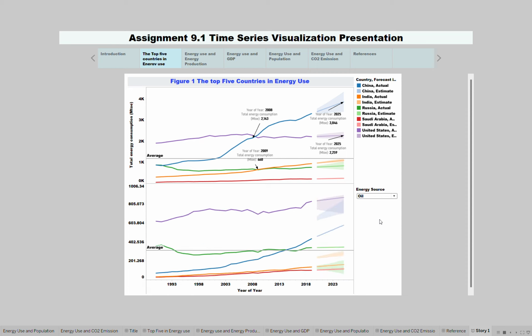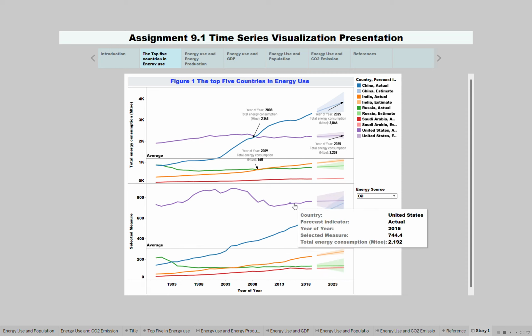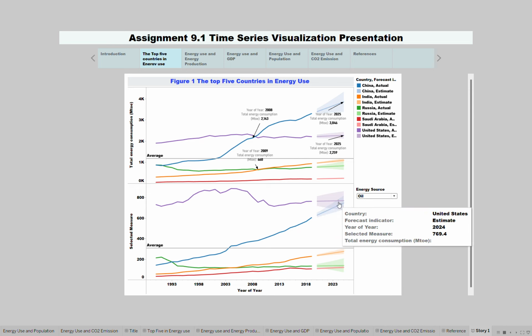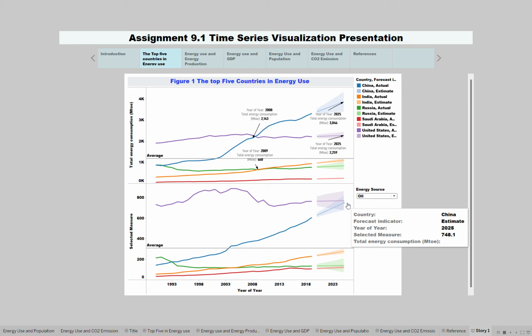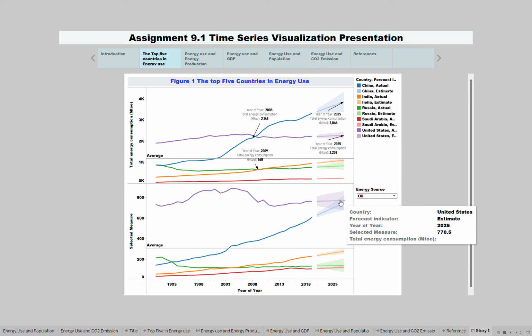If we look at oil consumption, you can see that the United States is leading, but it's growing uniformly. China is growing increasingly. In the near future, it might bypass the United States.